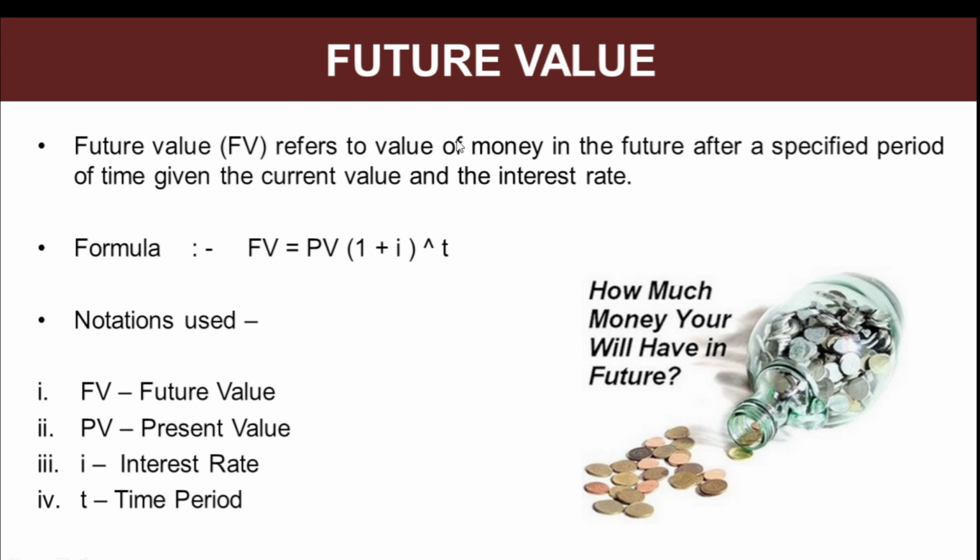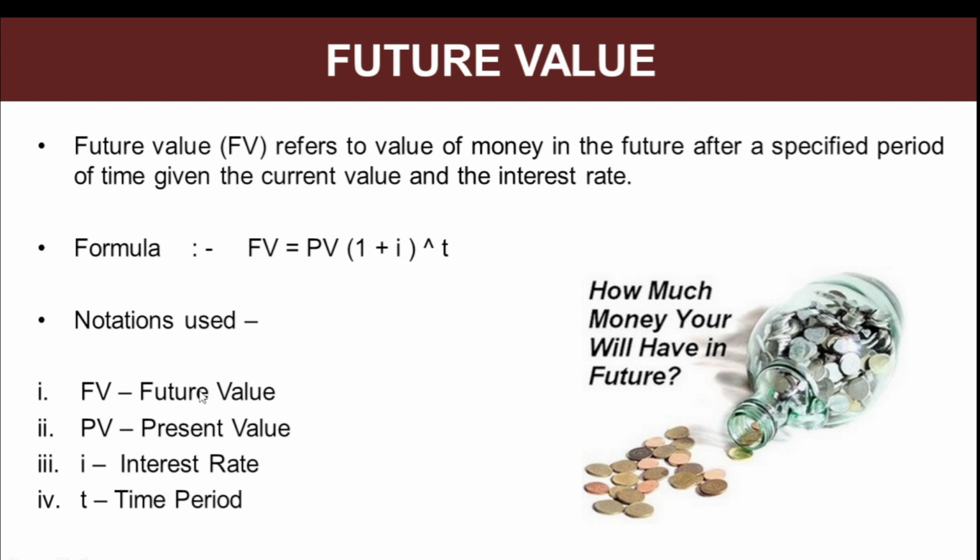Now, when we talk about time value of money, two concepts are really important which you need to understand. First is future value, second is present value. Future value refers to the value of money in the future after a specified period of time given the current value and the interest rate. Now the formula is future value is equal to present value times (1 plus i) raised to the power t.